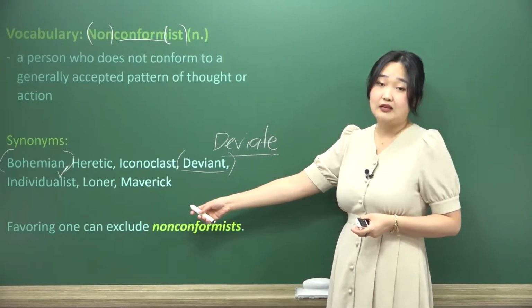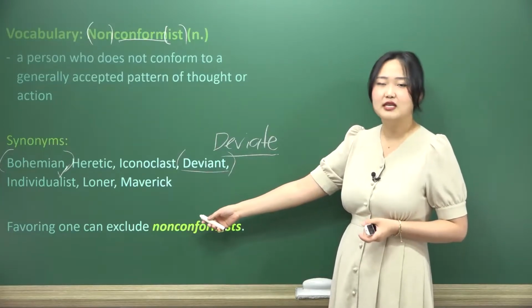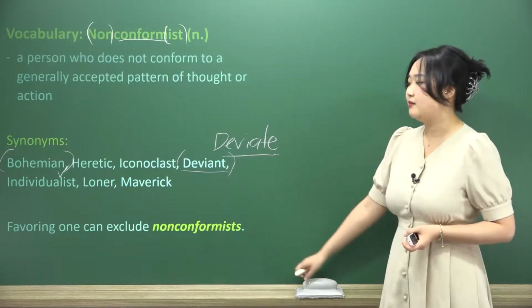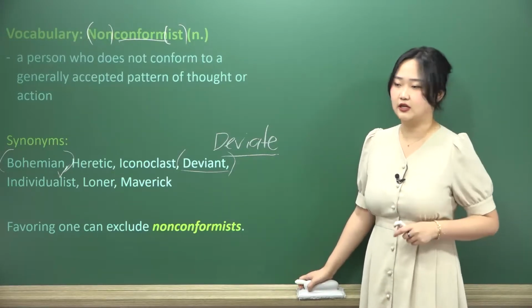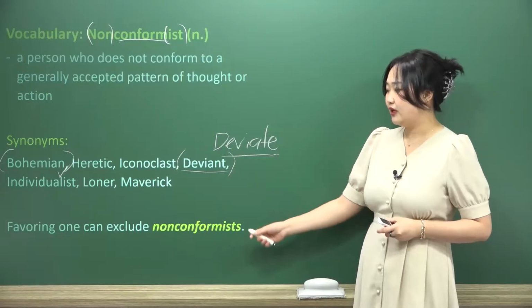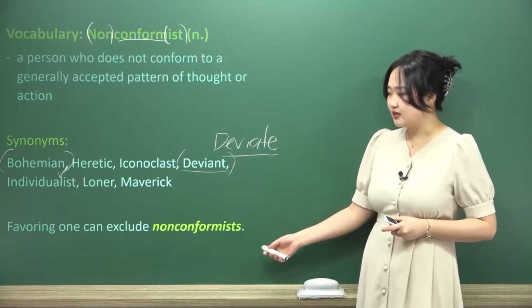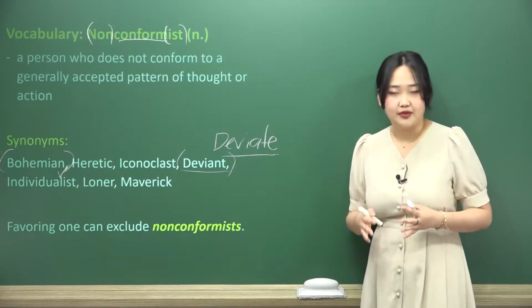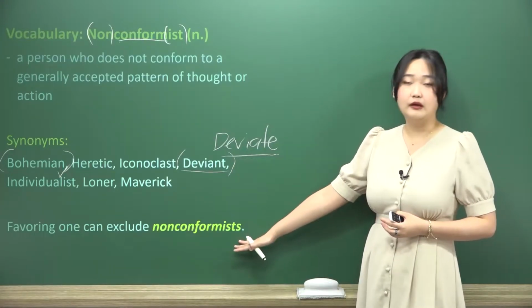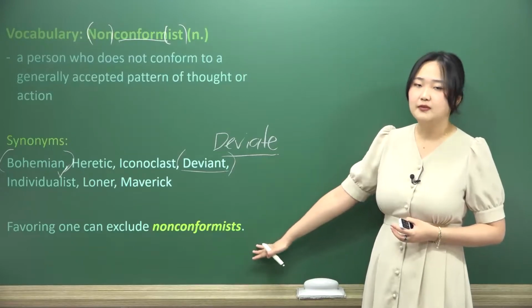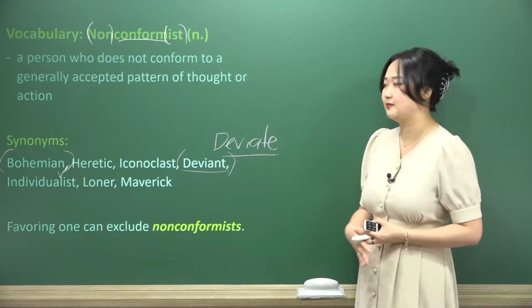Loner, this usually kind of means that they don't have any friends, tends to be used in a negative way, and maverick as well. We don't really use the word maverick in academic English. We tend to use it in conversation. Favoring one can exclude non-conformists. So if you are favoring something, one thing, one idea, one concept, then you might be excluding non-conformists because maybe they don't like to conform to that simple idea.